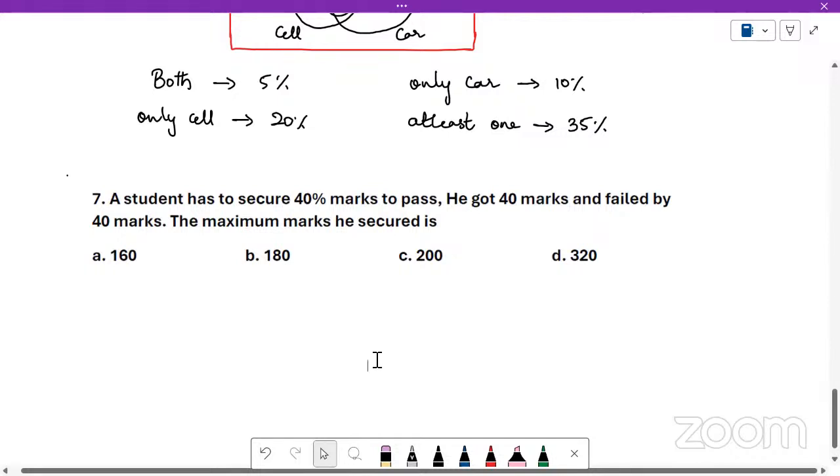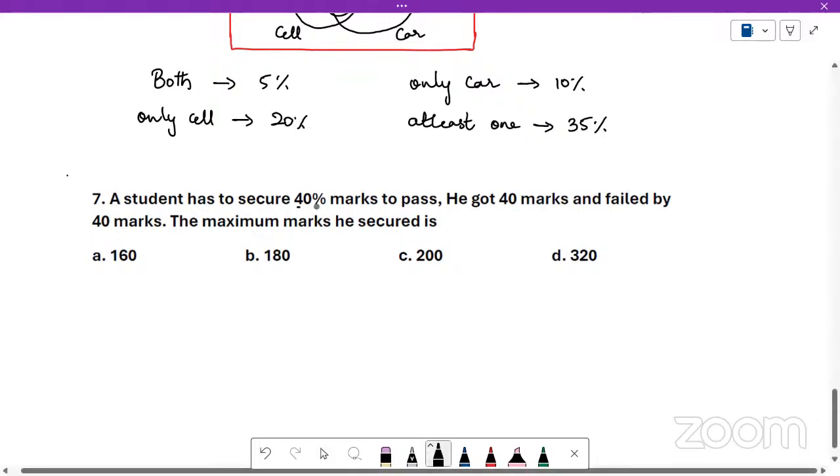A student has to secure 40% marks to pass. He got 40 marks and failed by 40 marks. Maximum marks he secured is. I think there is a mistake in the question. Okay, maximum marks he can secure is the question. You need to find out the total marks, I think. I don't know if I have typed the question wrongly. Anyway, let me try to solve it.